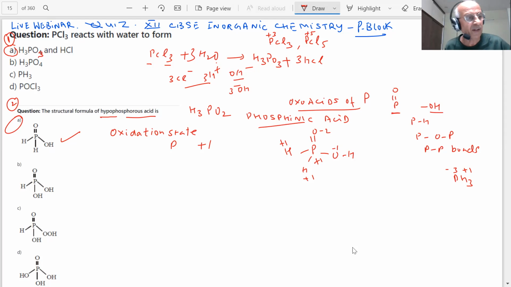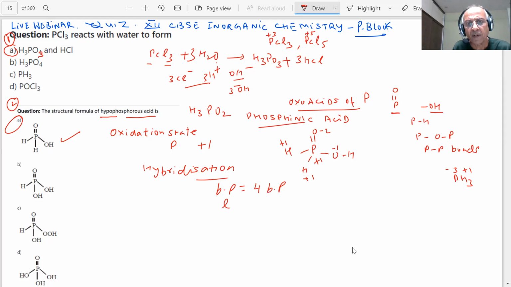There are so many ways to find it. It is sp3. How do we find the hybridization of phosphorus? Here, how many bond pairs are there? 1, 2, 3, 4. A double bond is also taken as 1. So there are 4 bond pairs. And what is the lone pair?